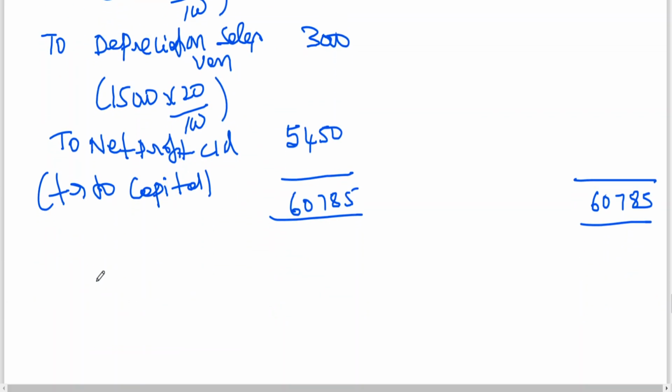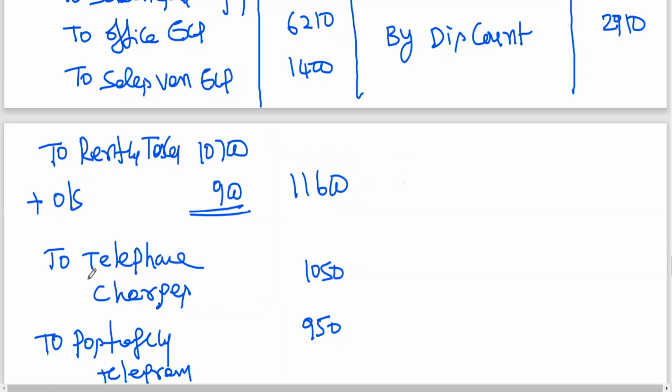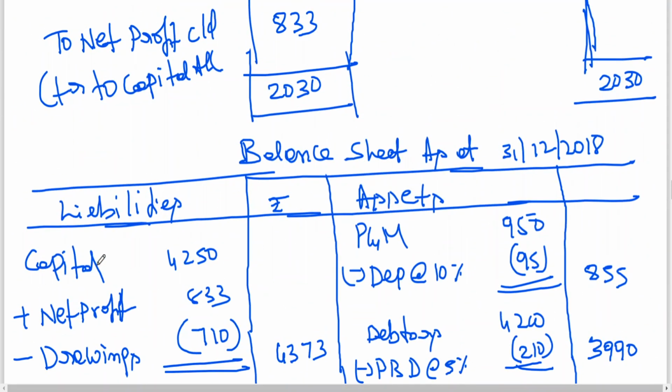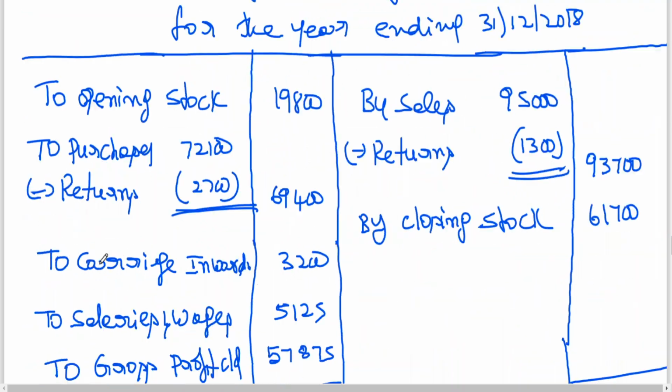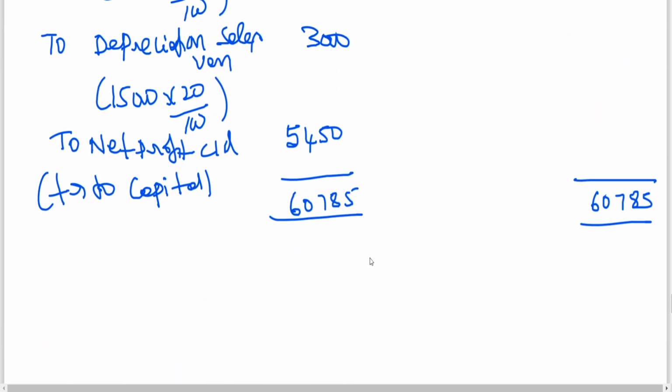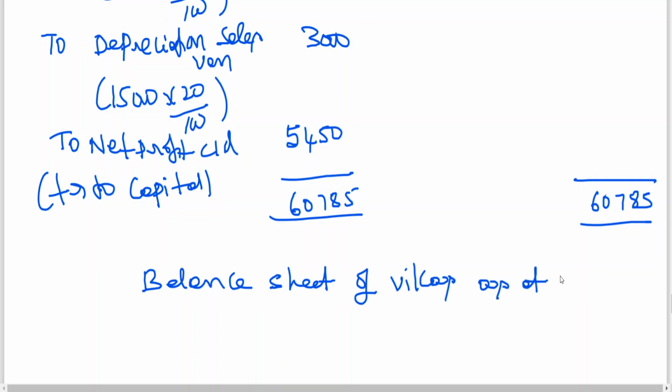Okay. Now we can go for the balance sheet. Balance sheet of Vikas as at 31st December 18.